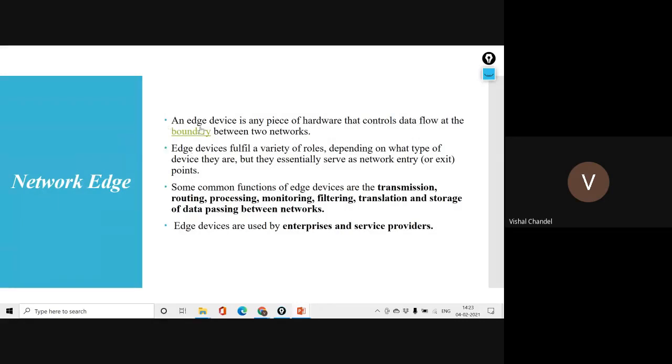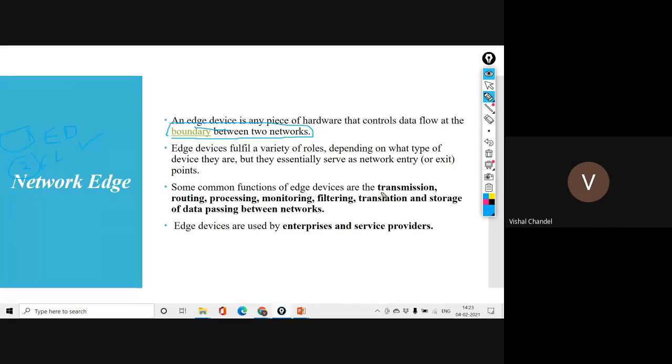Then yesterday we also completed the main things related to the network that we call network edge devices. So it will be clear in your mind what a network edge device is. Keep this definition alive in your mind: an edge device is a piece of hardware that controls the data flow at the boundaries between two networks. So we always keep this in mind, but not only at the boundaries of two networks; we also consider edge devices to control the flow of data inside the network.